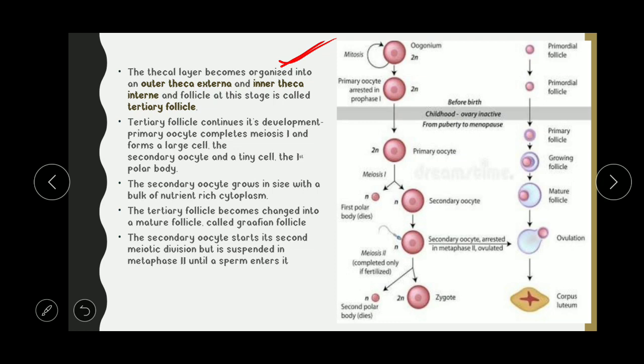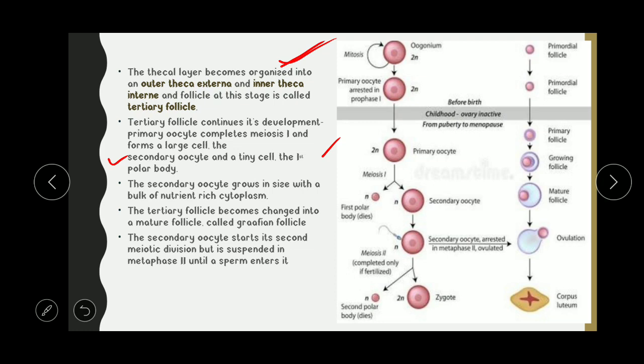So we will see this. How is the tertiary follicle formed? The tertiary follicle continues its development, and the primary oocyte completes meiosis 1 and forms a large cell, the secondary oocyte, and the first polar body. As we have already discussed, the primary oocyte is arrested at prophase 1 of meiosis 1, and when this completes, it forms a secondary oocyte and a first polar body.